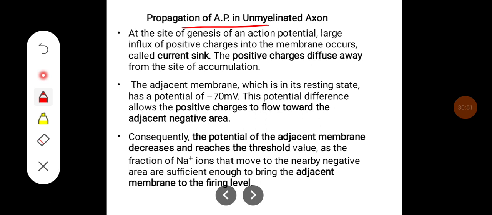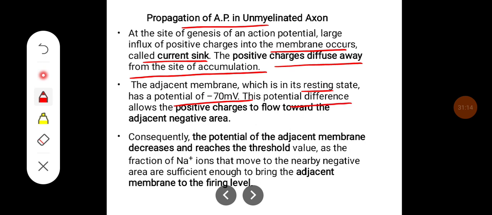At the site of genesis of the action potential, a large influx of sodium positive charges into the membrane occurs, which is called the current sink. The positive charges diffuse away from the site of accumulation. The adjacent membrane, which is in its resting state, has a potential of minus 70 millivolts.